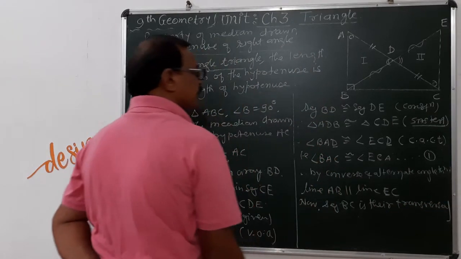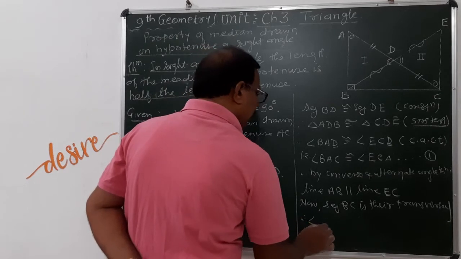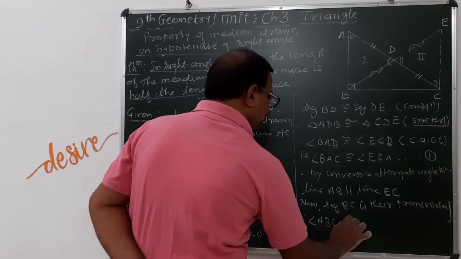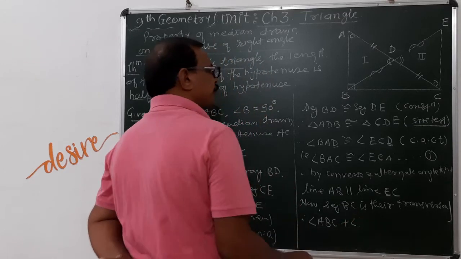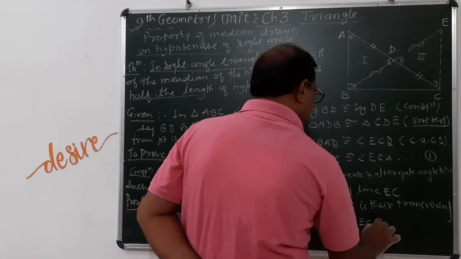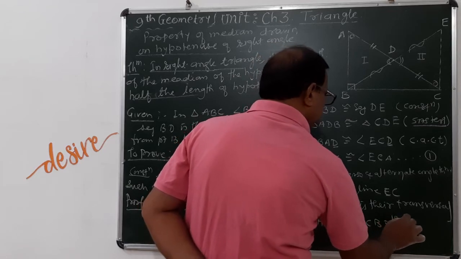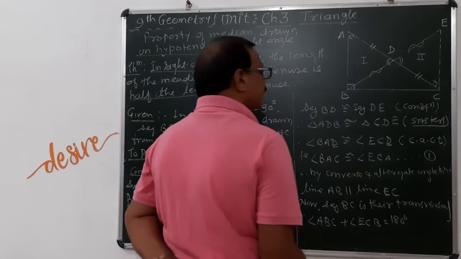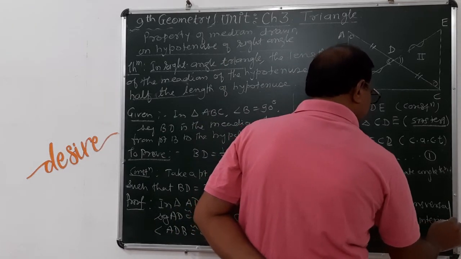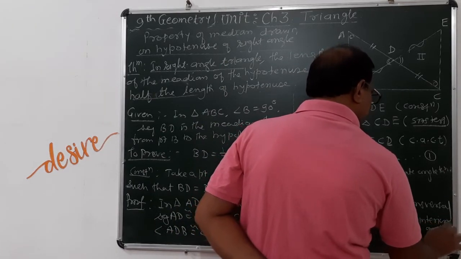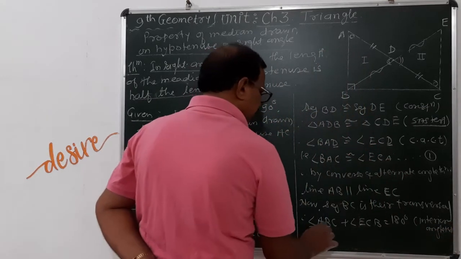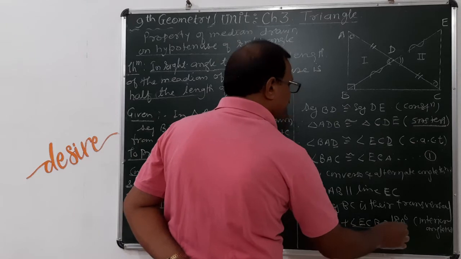Since BC is a transversal, angle ABC plus angle ECB is equal to 180, as these are interior angles.